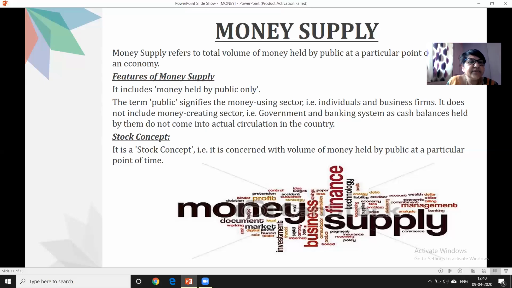Understood, students? The last feature of money supply is that it is a stock concept. What do you mean by stock concept? It is concerned with the volume of money held by the public at a particular point of time. It is a stock; you can count it at any time. Stock means, as you might have studied in accounts, the thing which is kept as a reserve, which you can count, which you can see. So money supply is, once again, money held by the public only. Is it clear, students? No other doubt, I think you are clear with this concept.